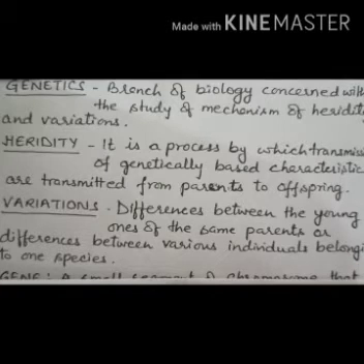All human beings, whether Indians, Americans, Europeans or Africans, belong to the same species, that is Homo sapiens, right? But they are all a little bit different from each other, and these differences give them their identity. That's why you can identify a particular person. These differences are called variations.